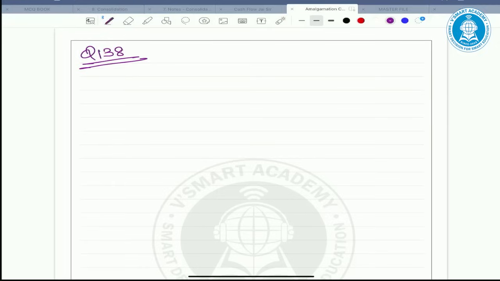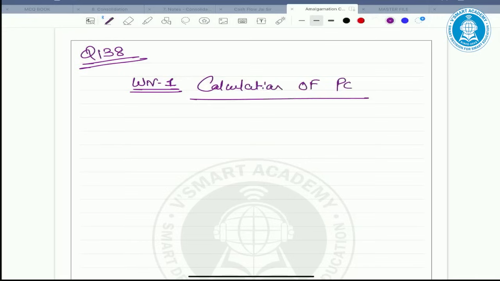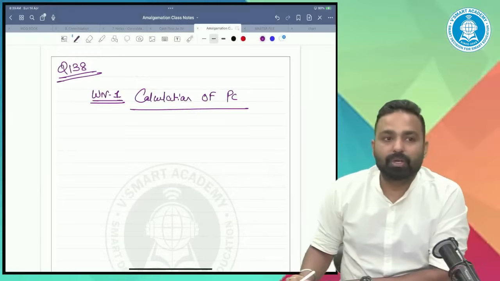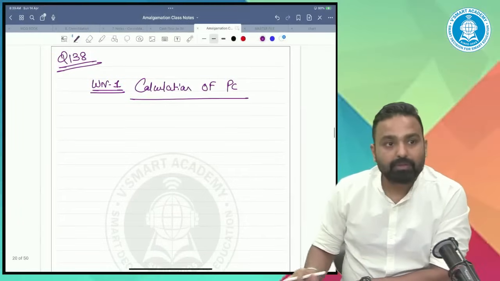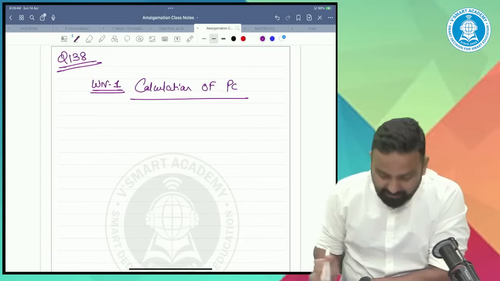Question number 138. The first working note you will do is calculation of PC.